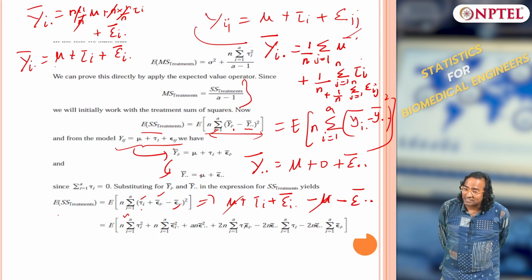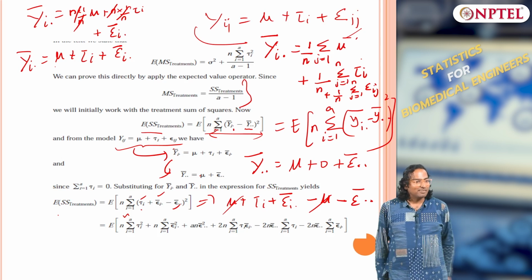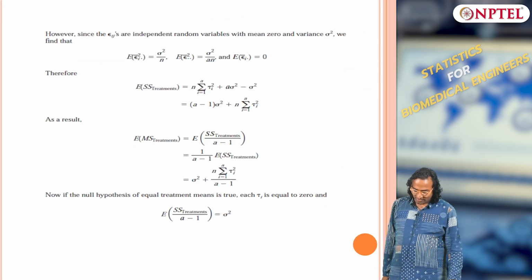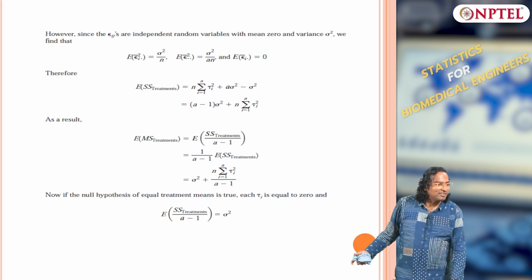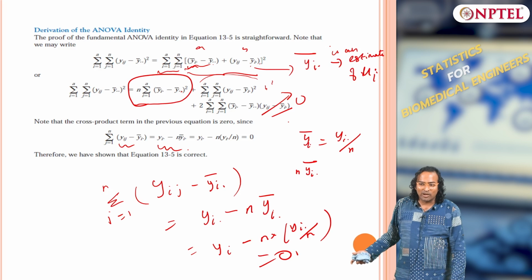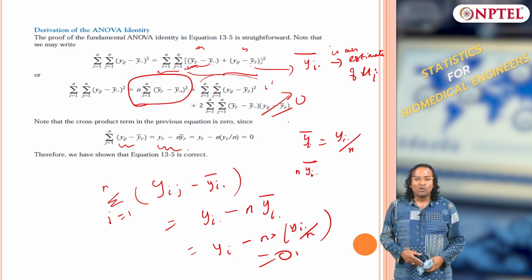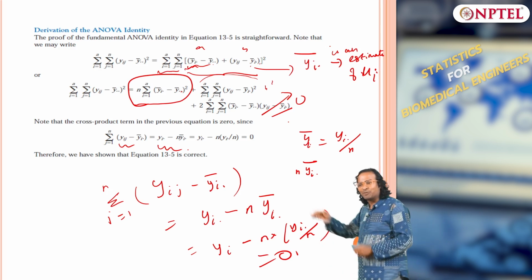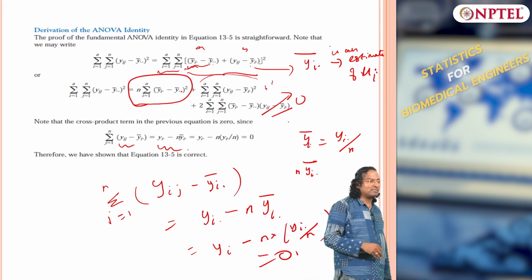So what should the expectation of sum square treatment be? It should be a function of the summation of tau i squared, because tau i is the treatment. So tau i squared is the variance due to treatment. So the sum square treatment should end up somewhere at tau i squared. That is what we want to check.